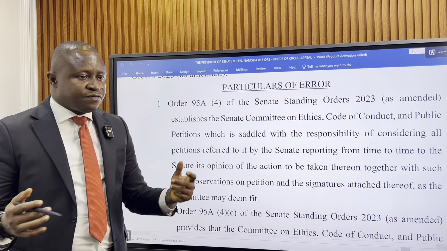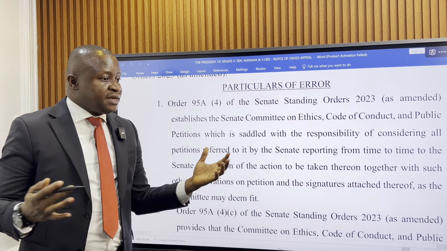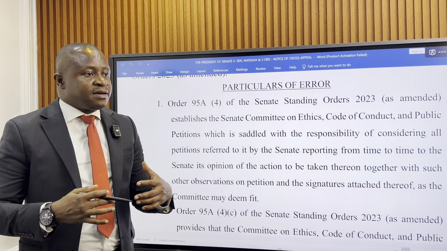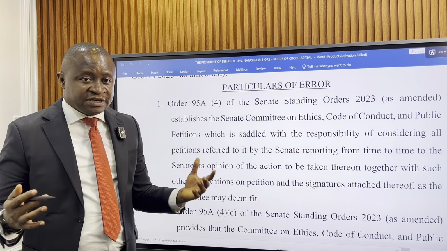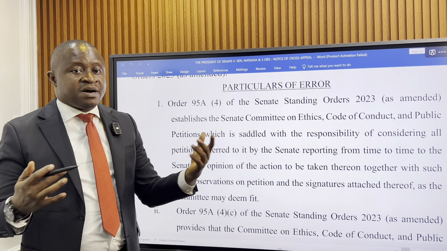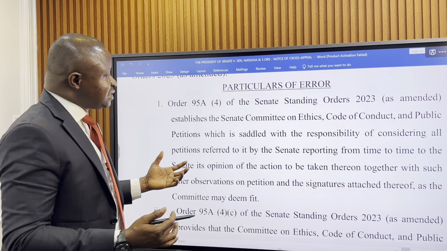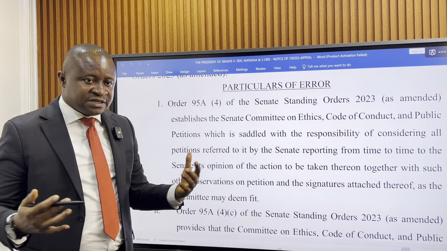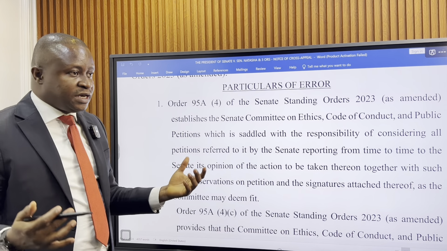Now, in the particulars of error here, the notice of appeal is saying that by the rules of the Senate, internal disputes have to be resolved internally before a member can go to the court. That Natasha did not submit the dispute to the Senate for internal resolution before heading to the court.